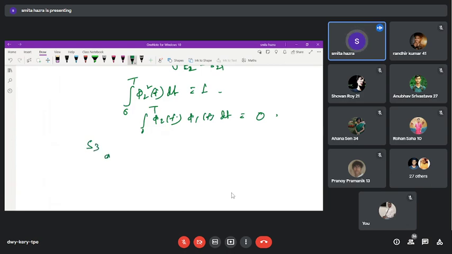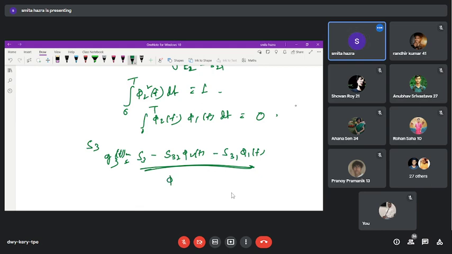So for S3, you have to define a function G3. And how much will be G3? Just for the sake of interest of those who have asked the questions: G3(t) = S3(t) minus S32 phi 2(t) minus S31 phi 1(t). When this is non-zero and orthogonal to phi 2 and phi 1 separately, then we can consider the existence of phi 3 with respect to this G3(t). Yes or no? Yes, ma'am. Very good.